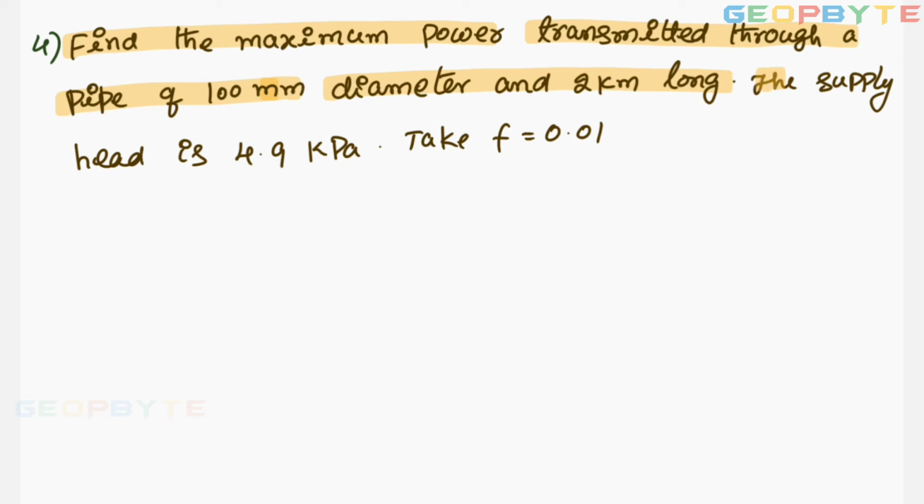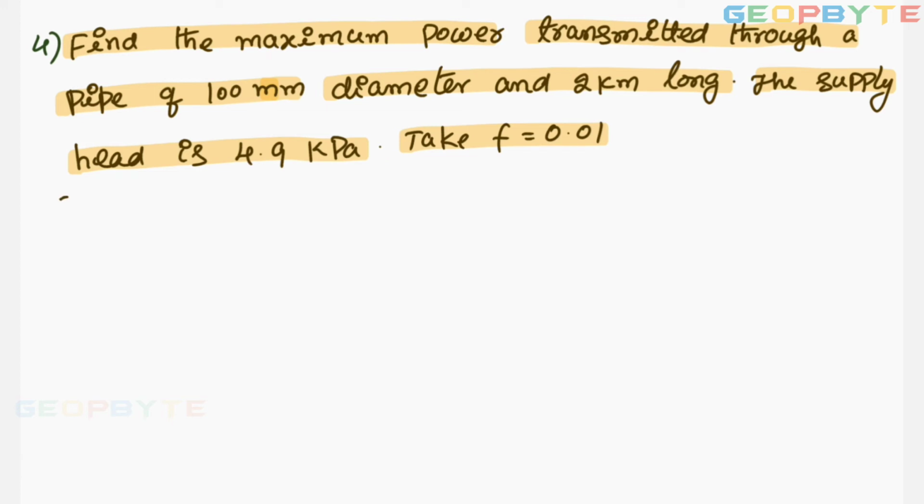The supply head is 4.9 kilopascal, coefficient of friction 0.01. Very simple problem, but this was asked in 2005 in the Telangana board examination and 2017 also. The same problem asked 2 times already. This kind of problem is important.